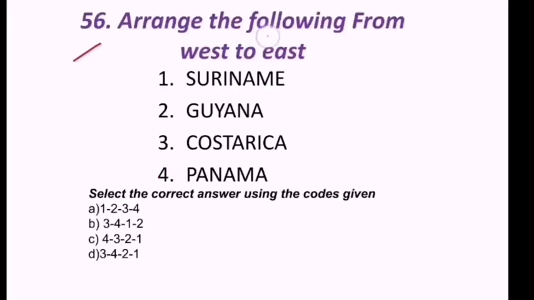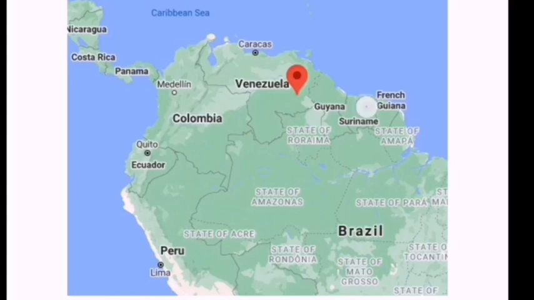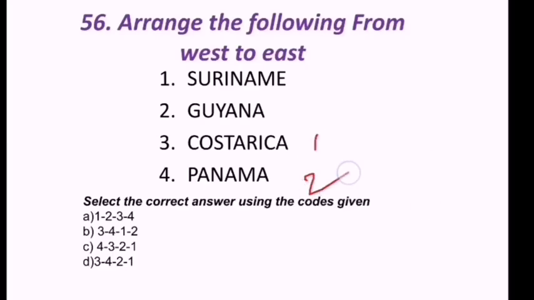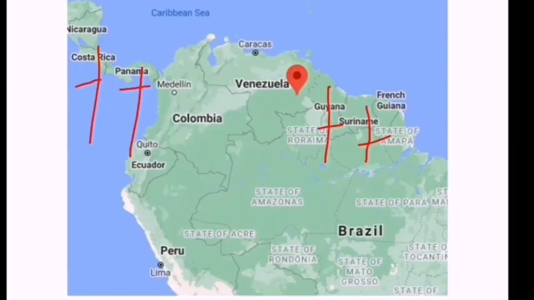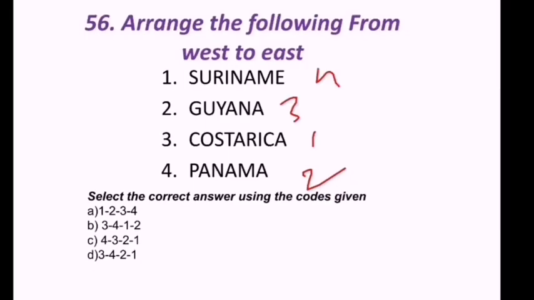Next question. Arrange the following from west to east. Suriname, Guyana, Costa Rica, Panama. Look at the map here. Suriname is here, Guyana is here, Panama is here, Costa Rica is here. West to east, first Costa Rica, next Panama, Guyana, and Suriname is last. So the answer is 3, 4, 2, 1. D is the correct answer.